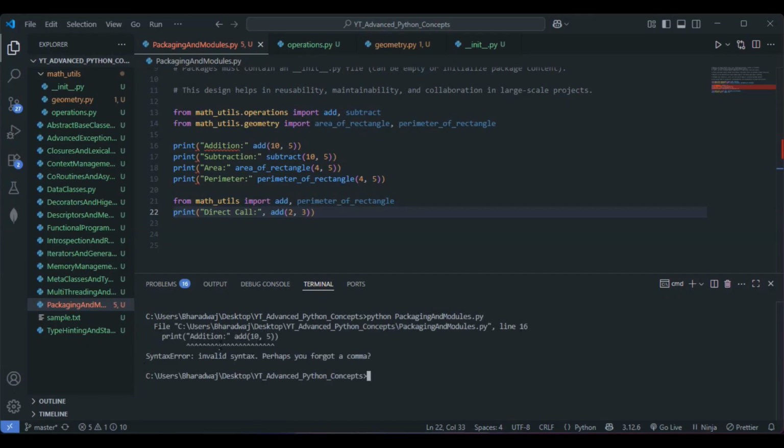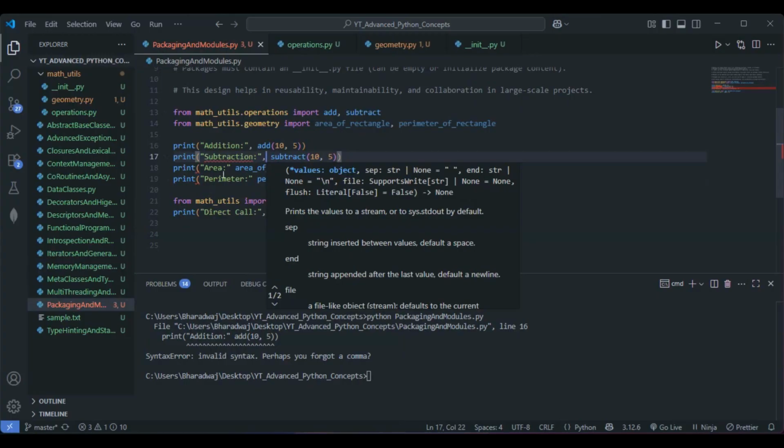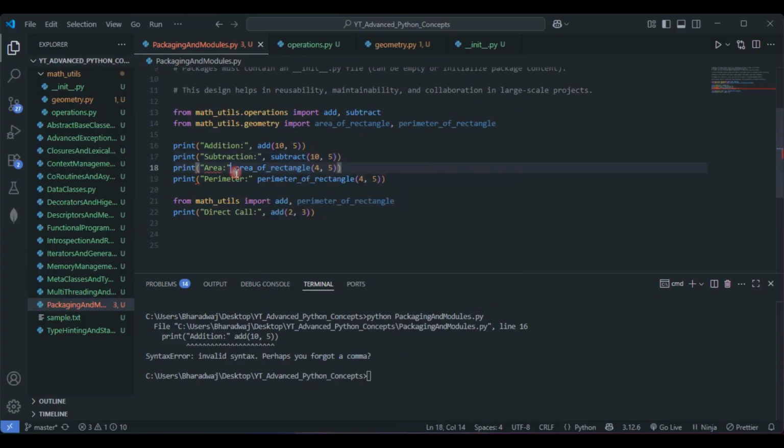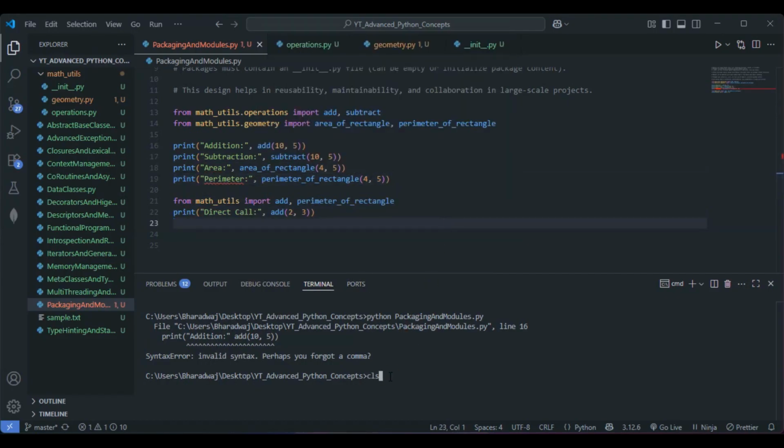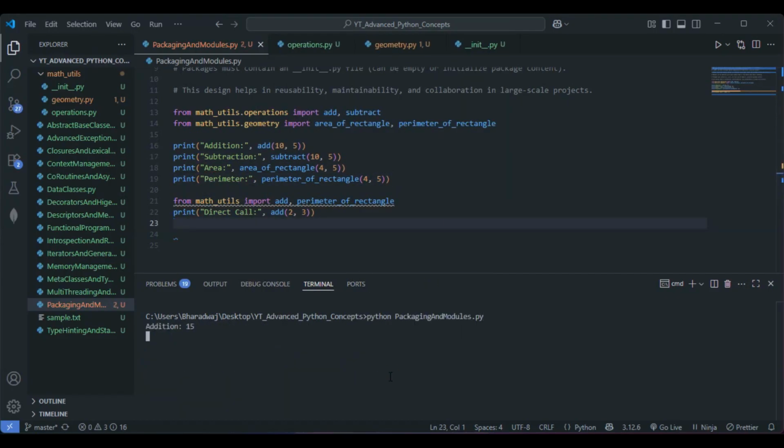So what happened here? Addition, syntax error, invalid syntax. Perhaps you have forgotten the comma. Yeah, I have forgotten the comma for everything. So here we need a comma, here we need a comma, and here, and again here. This is fine. So now let me do one thing. Clear screen. Let me run this one again.